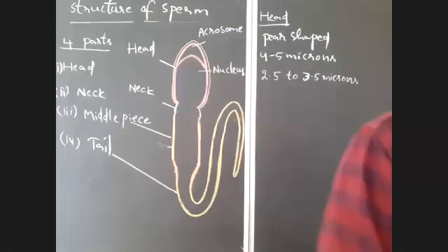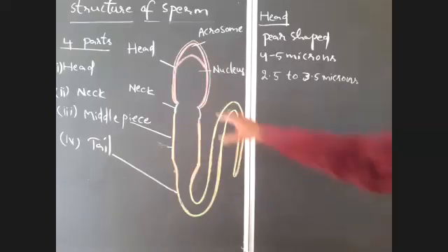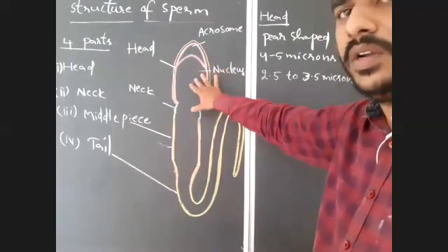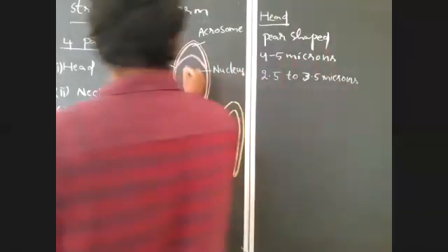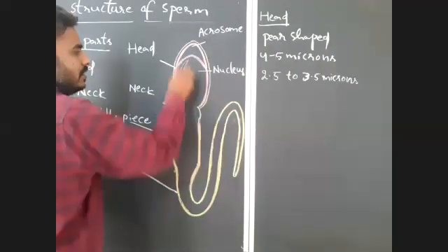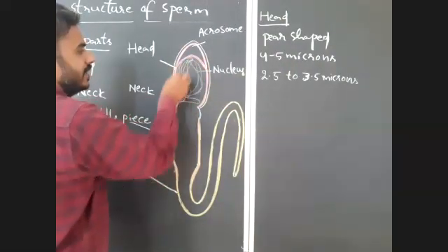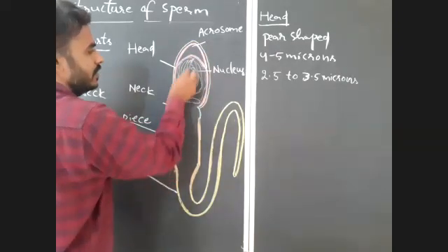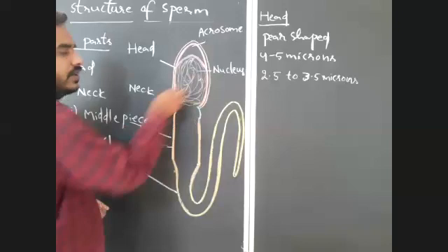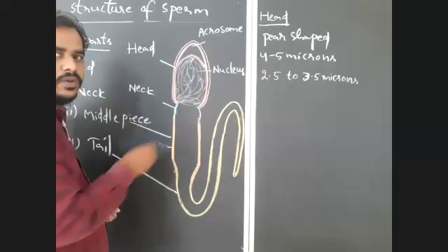As I already told you, how many chromosomes does the nucleus contain in the sperm? Nucleus contains only 23 chromosomes. So haploid chromosomes are present in the nucleus, that you have to remember. Inside the nucleus there is genetic material, and it is haploid in nature. Only 23 chromosomes are present here.